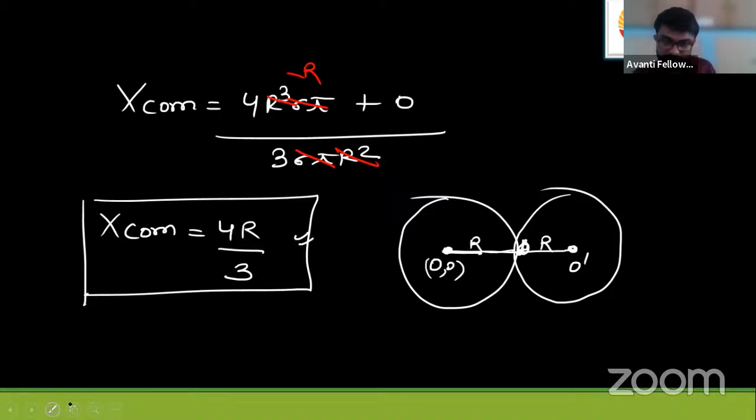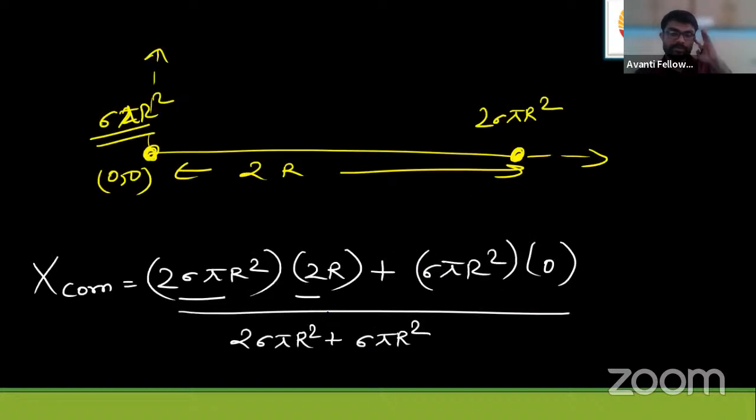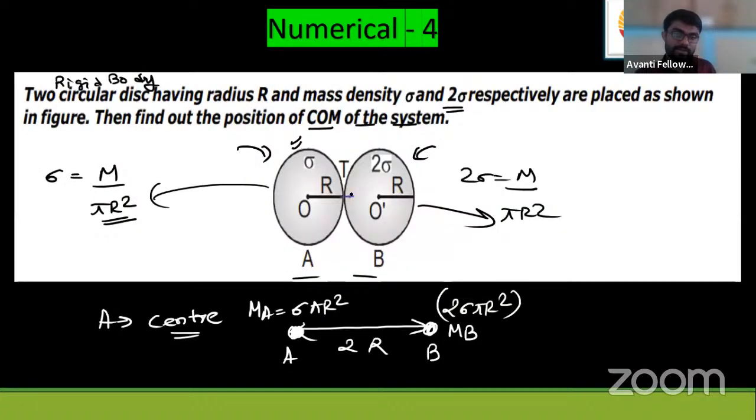So the center of mass is lying here, at 4r by 3 from this. This is the center of mass location. Clear, students? Yes or no? If you mark it, it will be somewhat here, 4r by 3 from here if I place the origin here. Cleared?